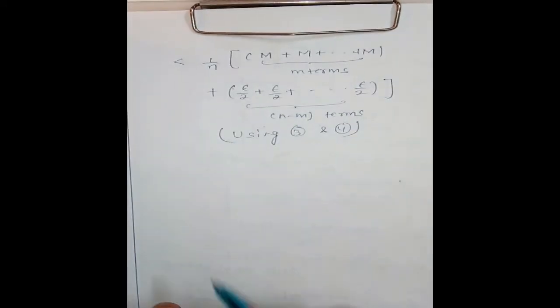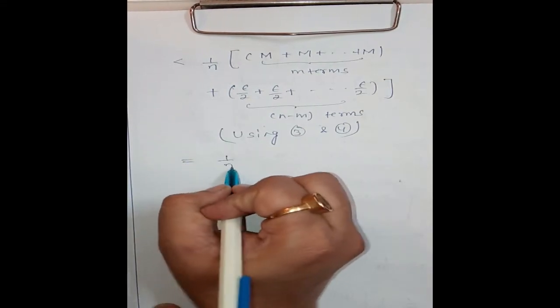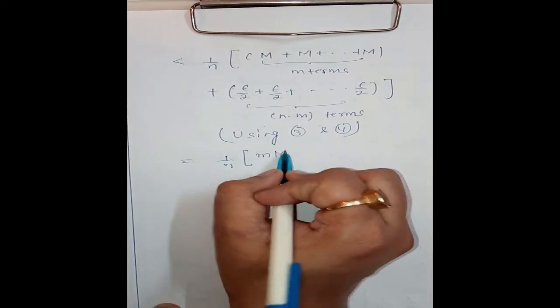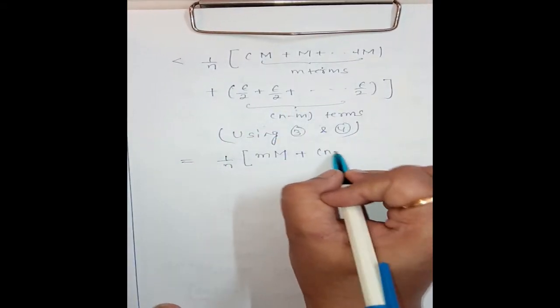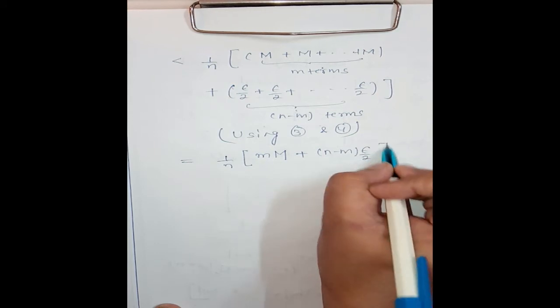Clear? Now this is equal to 1 upon n into m times capital M, these are m terms, plus these are n minus m terms, n minus m into epsilon by 2.